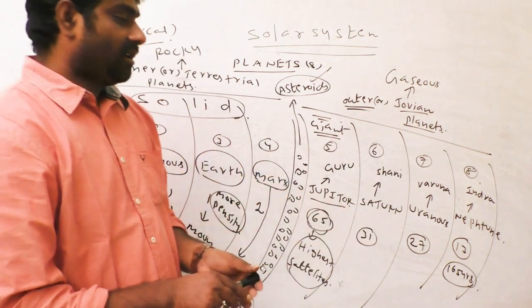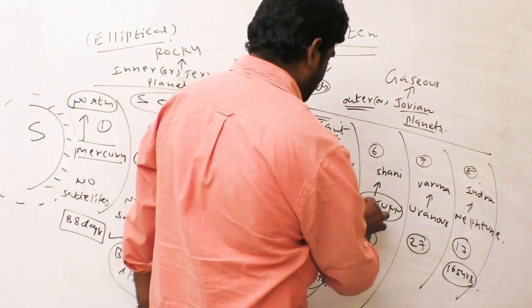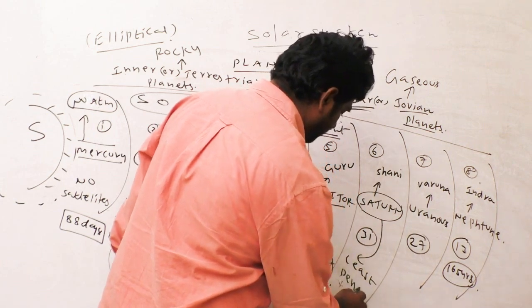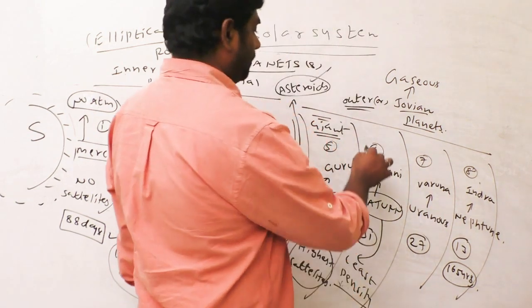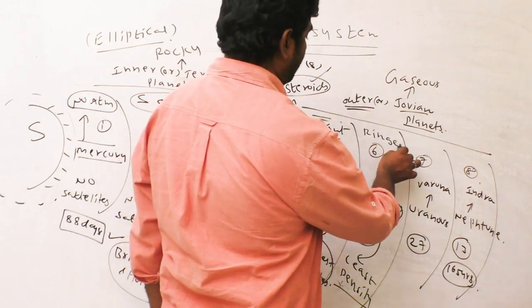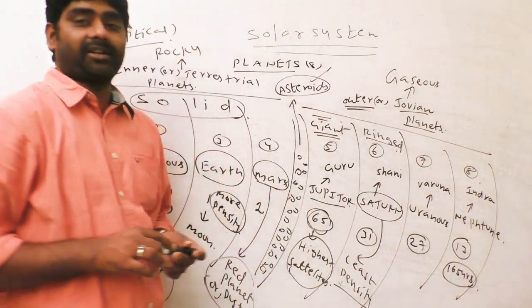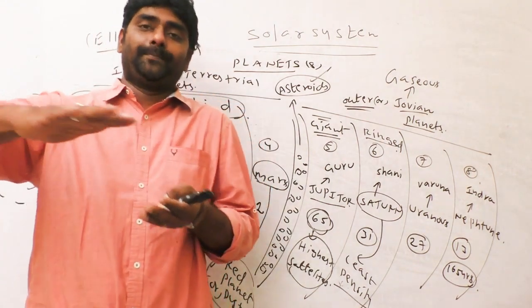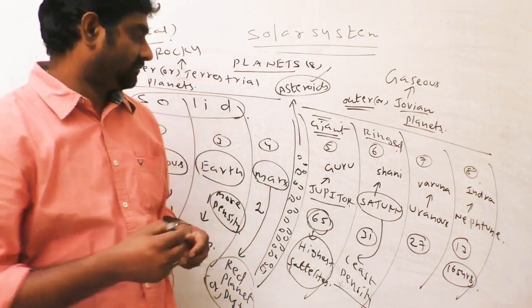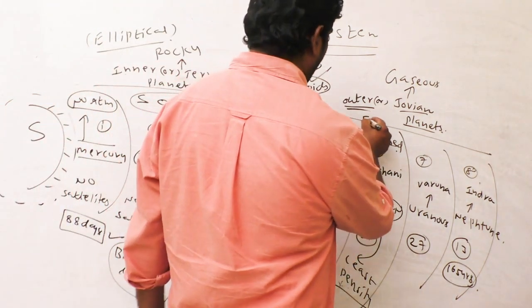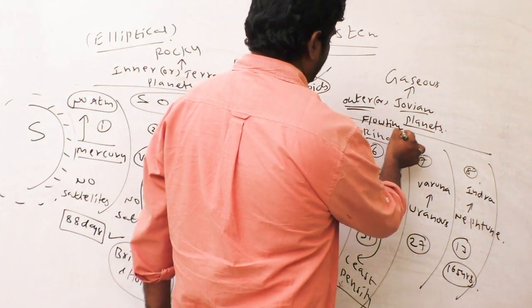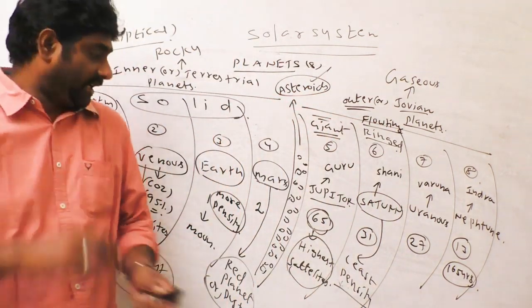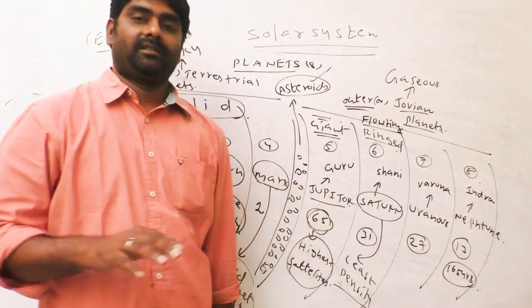Next, Saturn, the least density planet. Earth is the reverse, with the highest density. Saturn is also the ringed structure planet, and a beautiful planet which floats on the gases, a floating planet. Ringed structure planet, beautiful planet, least density planet: Saturn.